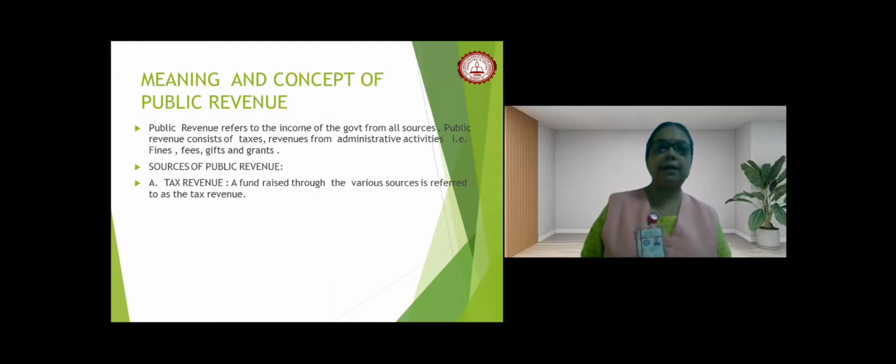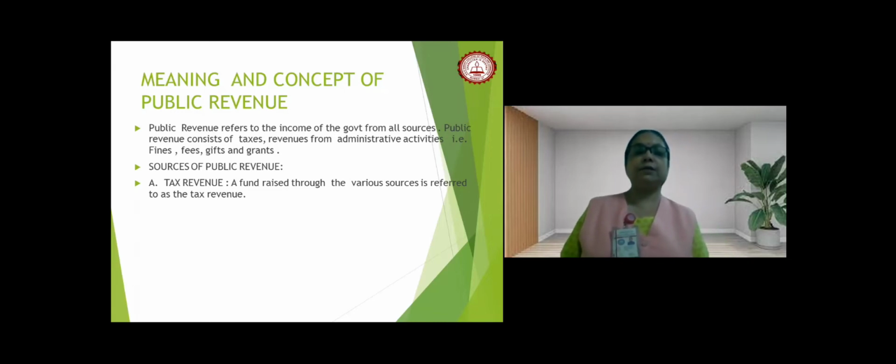Here the income is coming into the pocket of the government from all sources. For example, it may be the income tax, it may be the direct tax, it may be the indirect tax, etc. And this public revenue consists of the taxes, revenues coming from administrative activities, and various other kinds of activities. For example, they may be fees, gifts, grants, etc. So here we can say that public revenue refers basically to the income of the government, which is coming from various sources.